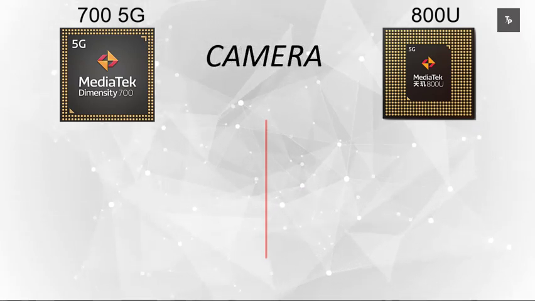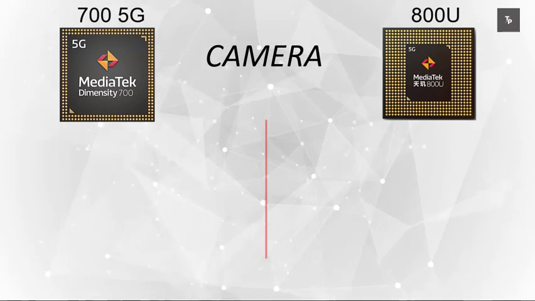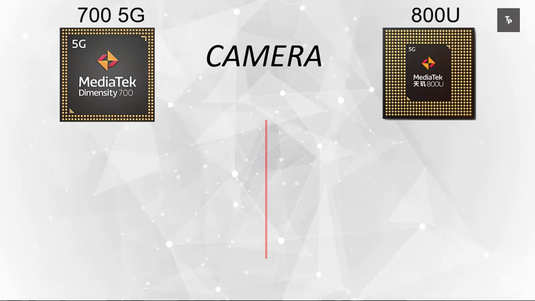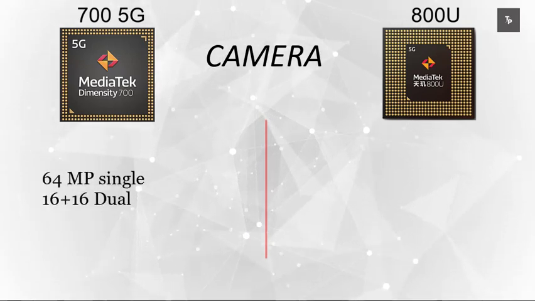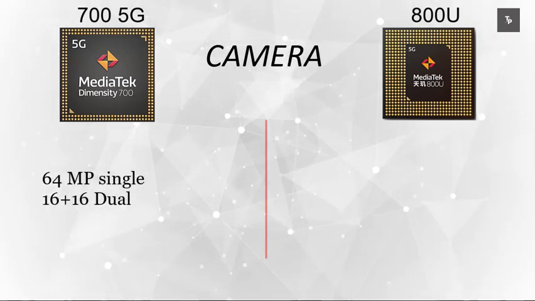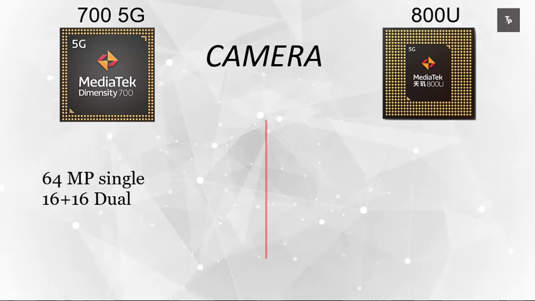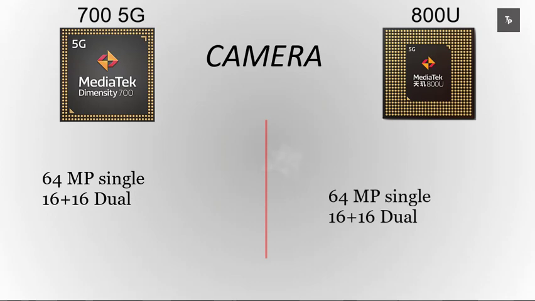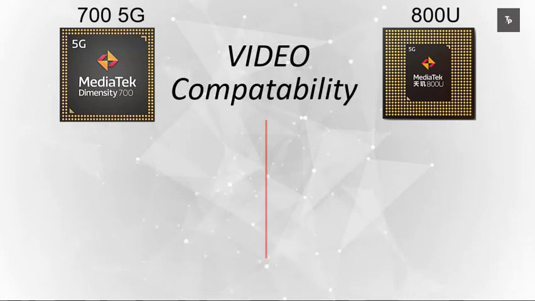Now if we talk about the main part here, which is the camera support, the maximum camera capacity that both of these processors can hold is up to a 64 megapixel single camera or a 16 plus 16 megapixel dual camera for the 700 5G processor, and the 800U can also hold a 64 megapixel single camera or a 16 megapixel dual camera.